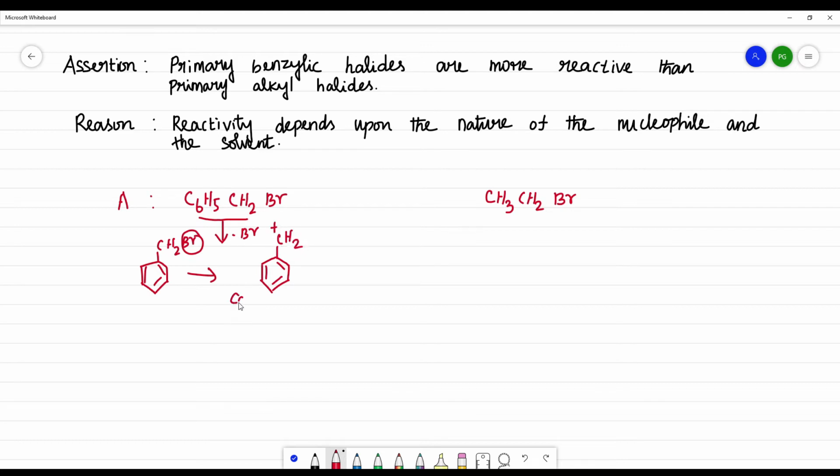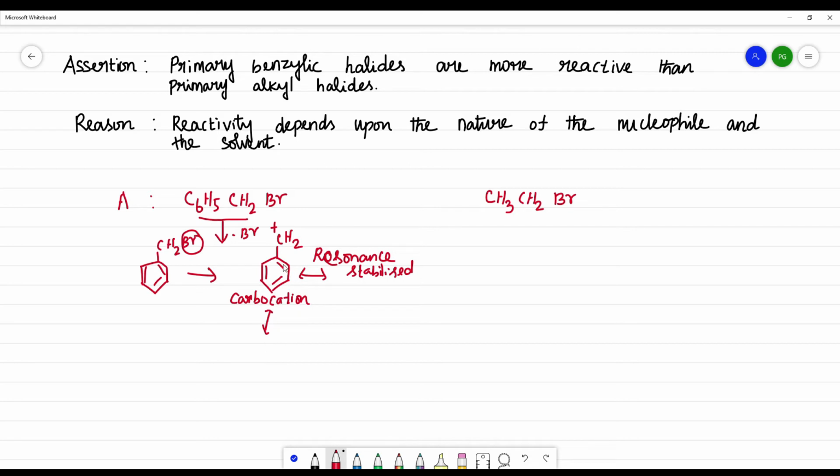This is a carbocation. This carbocation is resonance stabilized. See, it has more resonance structures.